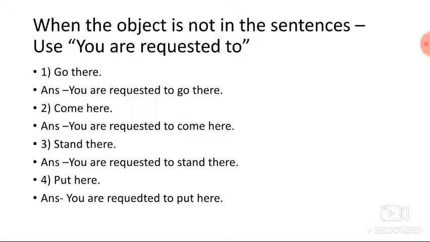You have to copy the given sentence and add 'you are requested to' at the start. Whenever the object is not present in the sentence, only then use 'you are requested to' for imperative sentences. Second example: come here. You are requested to come here. Third example: stand there. Answer: you are requested to stand there. Fourth number: put here. Answer: you are requested to put here.